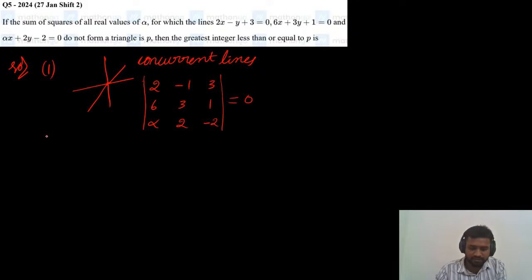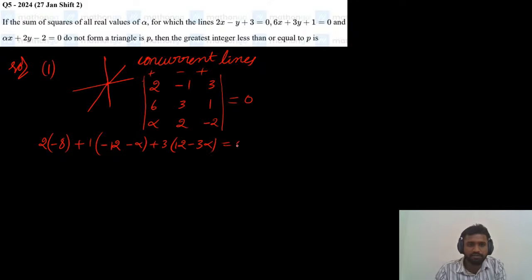If you expand this determinant: 2 times 3 into minus 2, which is minus 6, and minus 2, that is minus 8, plus 1 into 6 into minus 2, which is minus 12, minus alpha, plus 3 times 12 minus 3 alpha equals 0.